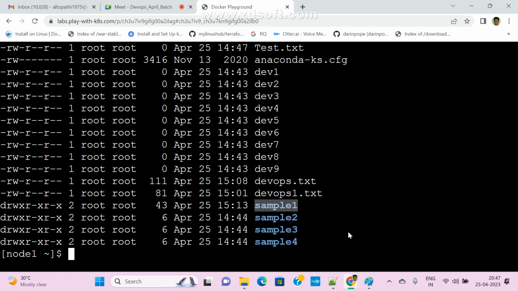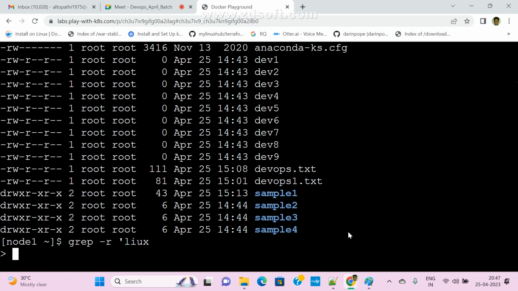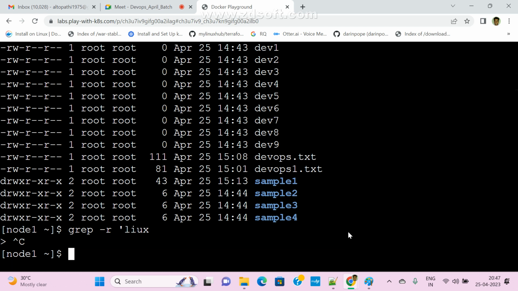Yes, sir. What is the command? Tell me. grep space hyphen r, then the string name, whatever it may be. For example, maven, or I am searching Linux. So: grep hyphen r, string name Linux, and which directory? Sample.